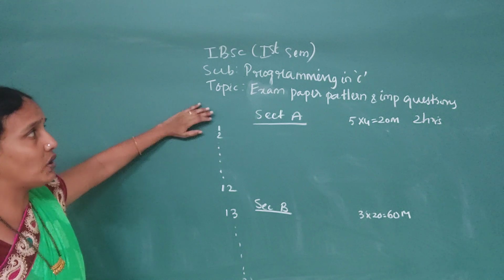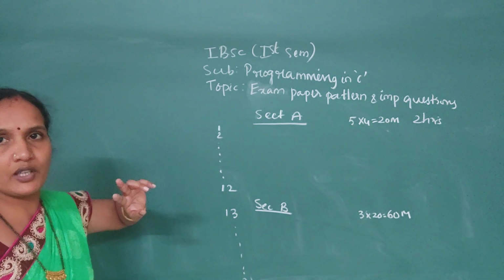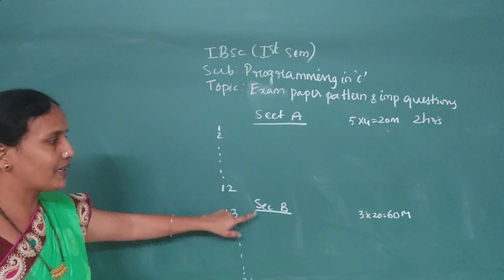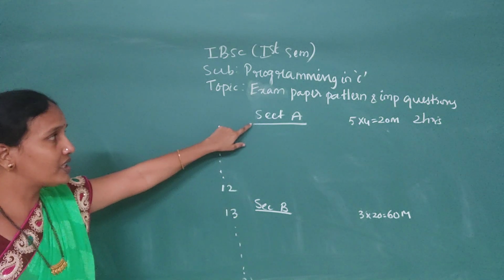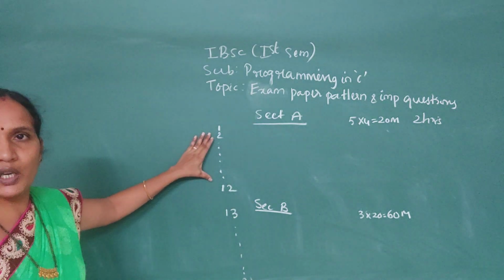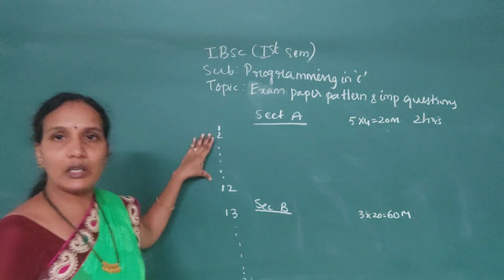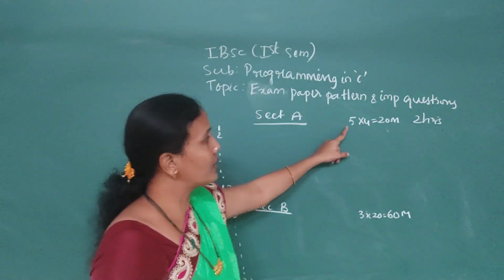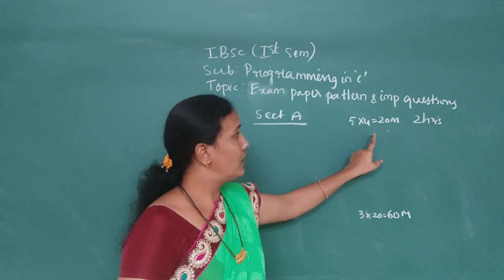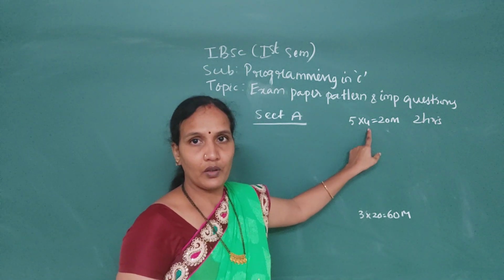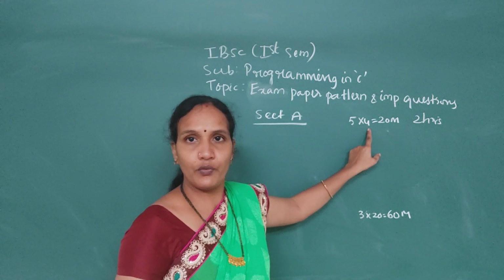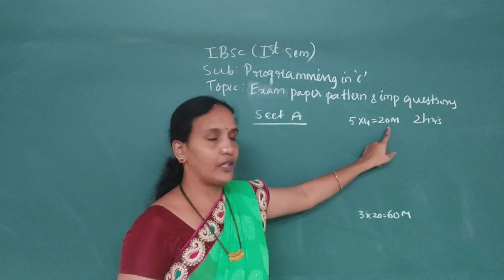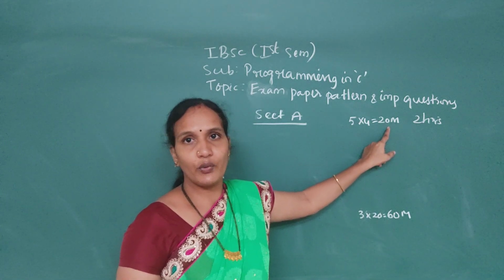So in your exam there are 2 sections, section A and section B. In section A, they will give you 12 questions, and you are supposed to write only 5 questions. The weightage of each question is 4 marks, so 5 fours are 20. In the first section, 20 marks.